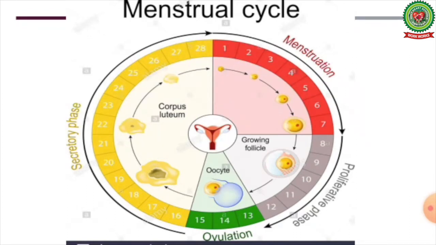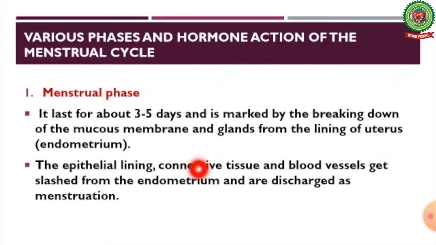The menstrual cycle brings changes in the ovary as well as in the uterus, and both ovarian hormones and pituitary hormones play an important role during the menstrual cycle. Now here we are discussing the various phases and the hormone action of the menstrual cycle. First one, the menstrual phase.